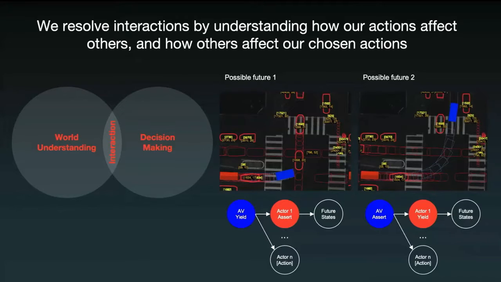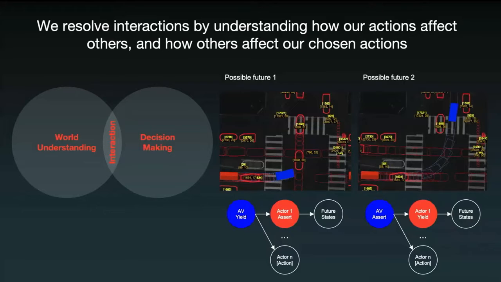So what's happening in these two scenes? In the first one, it's simple. It's a presentation of what the AV's decision is when it decides to yield and how the world evolves, future one, to that action. But it's not sufficient to just consider one possible future. We actually need to consider two possible futures in this case, in which the other road user coming from 12 o'clock actually decides to go straight versus yield. In the second example, we do a rollout where the AV actually decides to assert into this intersection.